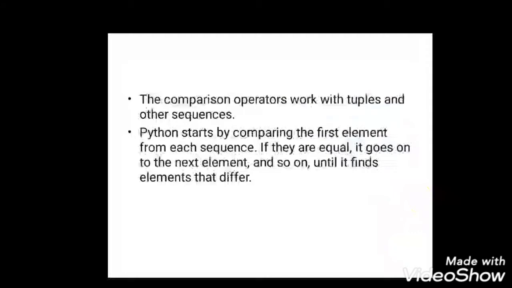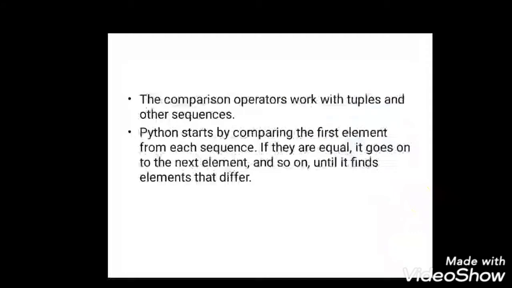For example, if my first tuple is 1, 2 and the second tuple is 3, 4, and I compare 1, 2 greater than 3, 4, they will be compared respectively. The first element in tuple 1 is compared with the first element in tuple 2, and the second element with the second element. And if my first tuple holds 4 values and the second holds only 2, the first two elements will be compared, whereas the third and fourth elements will not be compared.